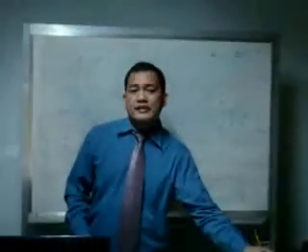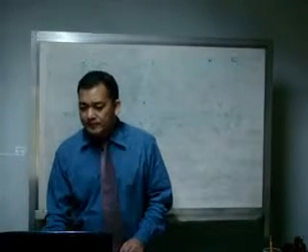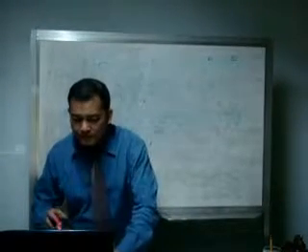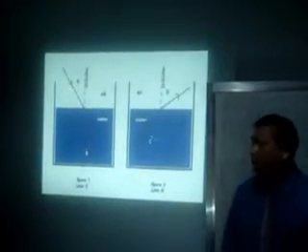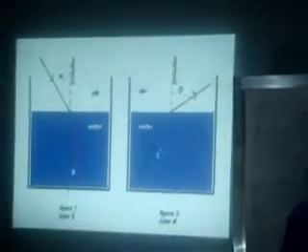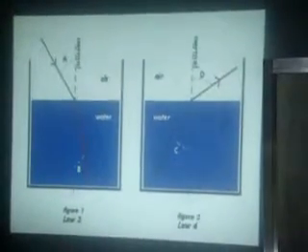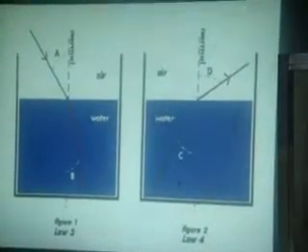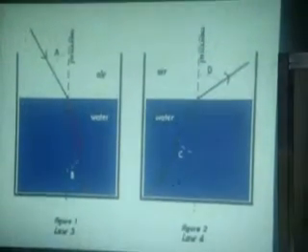Now, the third and fourth law, I will display it here. Now you will see this bending of light in laws of refraction 3 and 4.